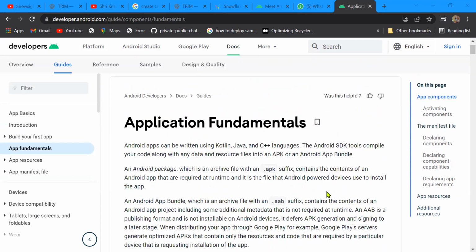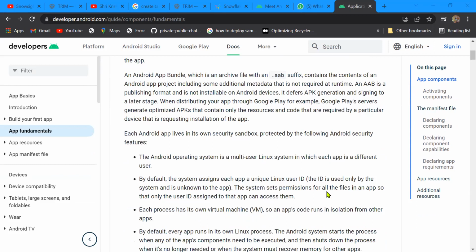Basically, this is Android. Android is based on the Linux operating system, a multi-user Linux system.